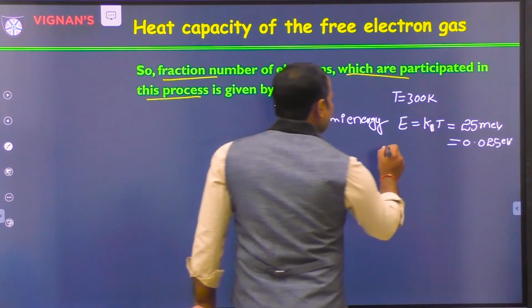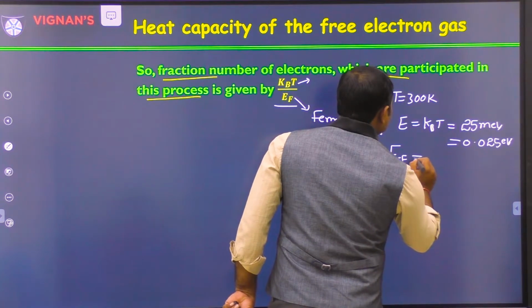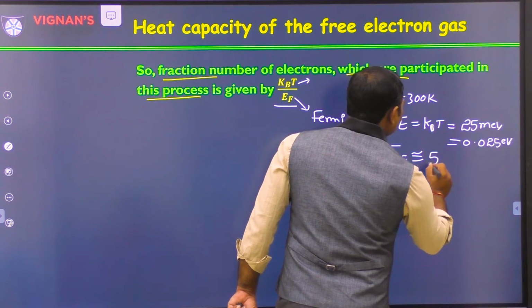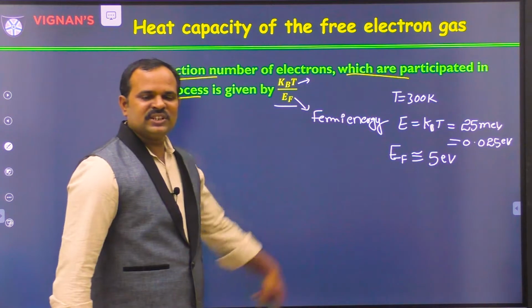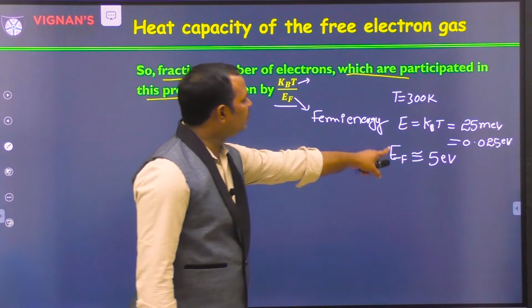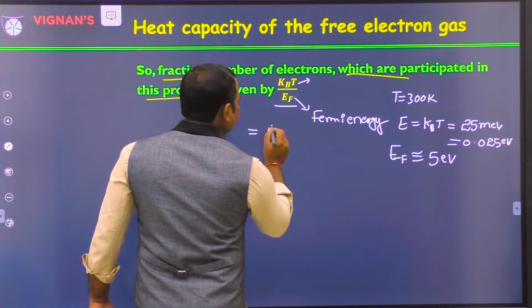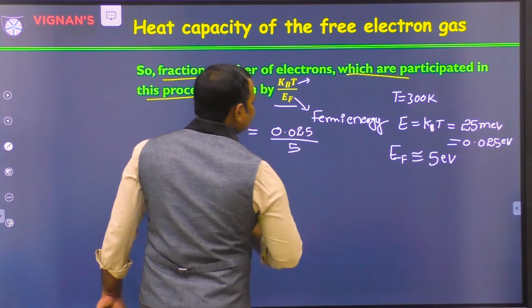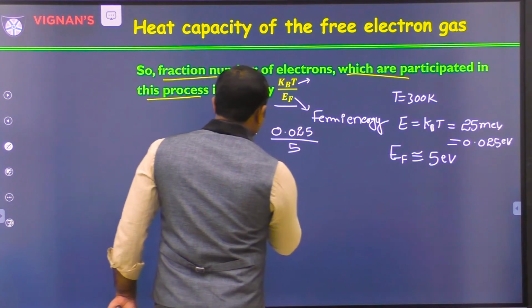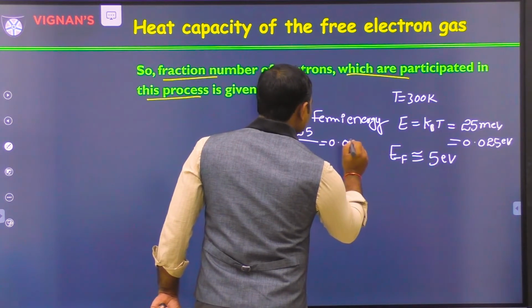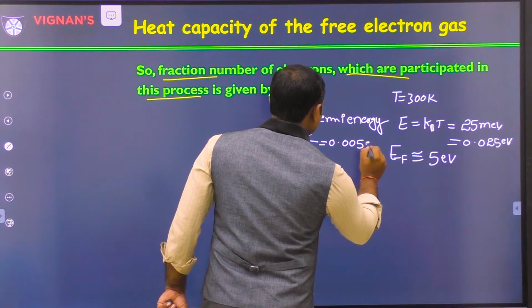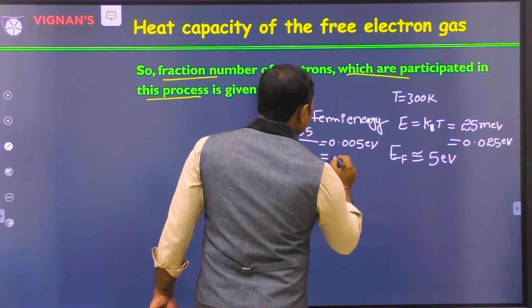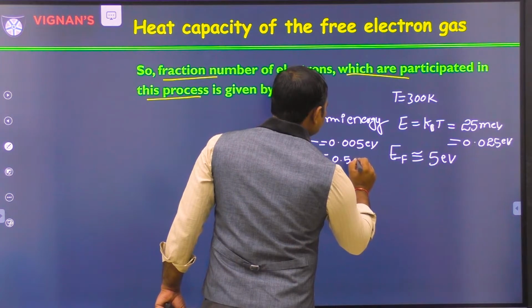Normally, let us consider the Fermi energy of some particular metal. Normally, metals will have a Fermi energy of the order of 5 electron volts. I am just taking it for a rough estimation. Now, if you substitute these two in this equation, we get 0.025 by 5, which is equal to 0.005. And if you want a percentage, multiply by 100, which gives us 0.5.